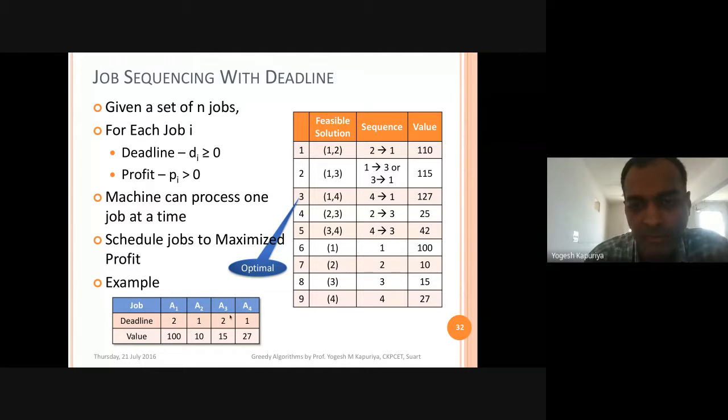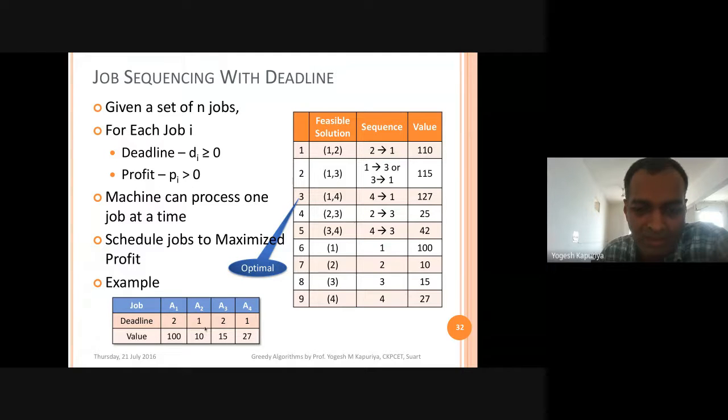Another option, 2 and 4. No, 2 and 4 is not a feasible solution, because both of them are having deadline as 1. So if you execute one, the second cannot be executed. So 2 and 4 is not a feasible solution, right? That's why we'll go for the next, that is 3 and 4. First you have to schedule A4 and then you can schedule A3. So 4 followed by 3, the total profit will be 42. Right? These are the feasible solutions.